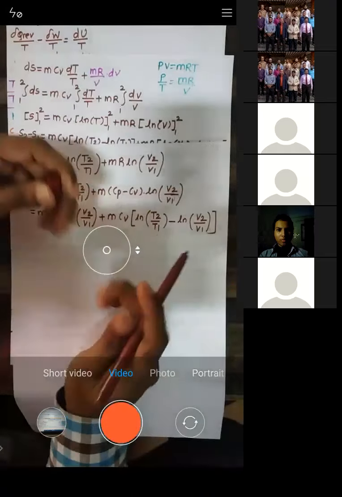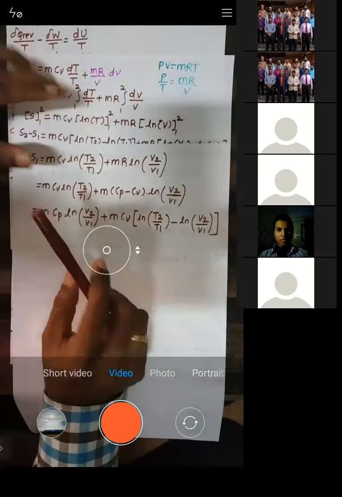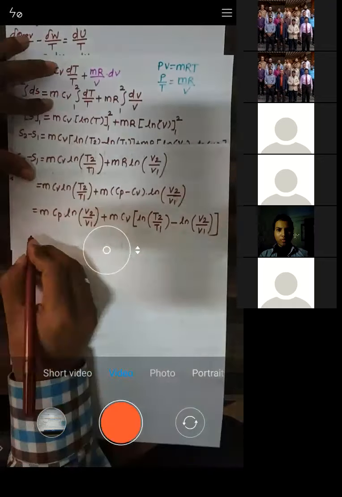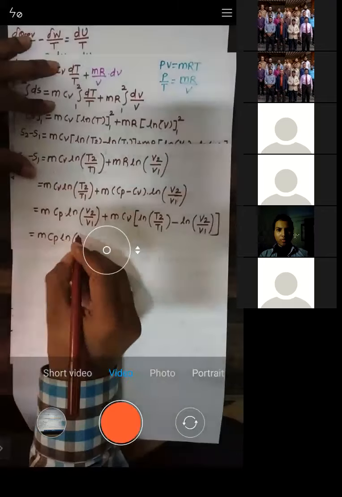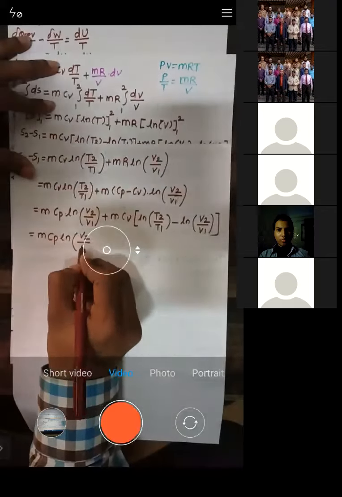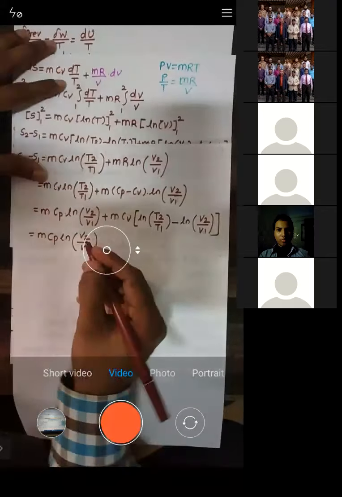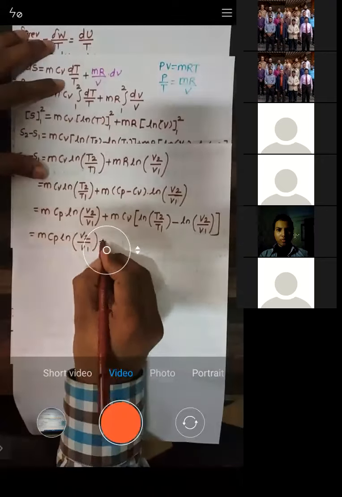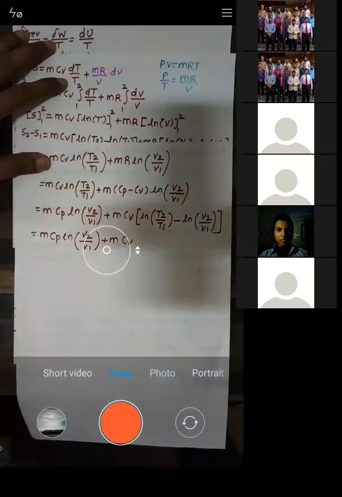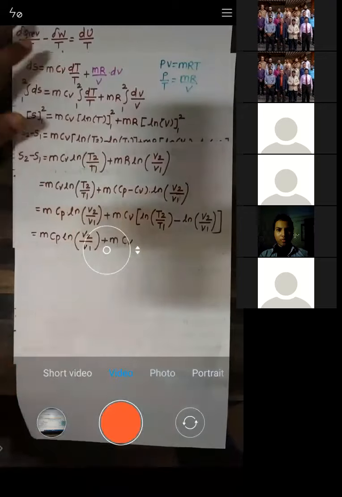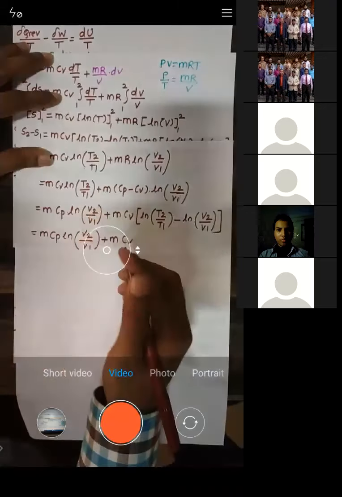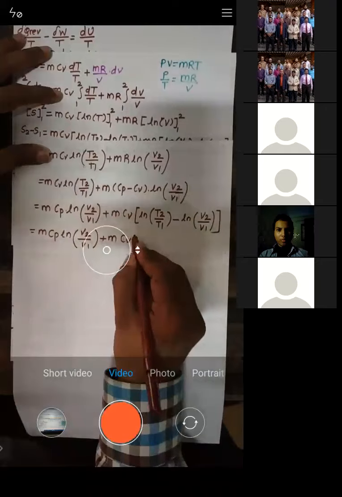Now let us simplify. So it is given by M CP into ln of V2 by V1, plus M into CV, plus M into CV. Now can I write these like this?